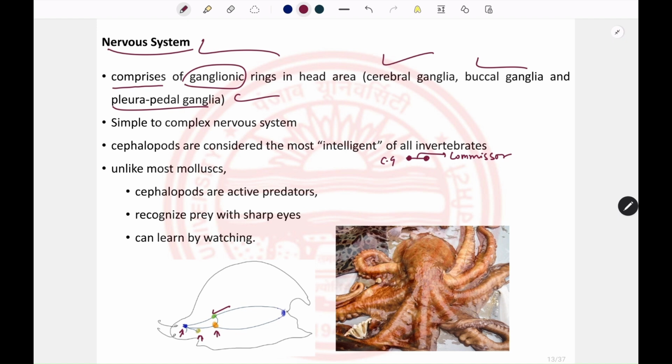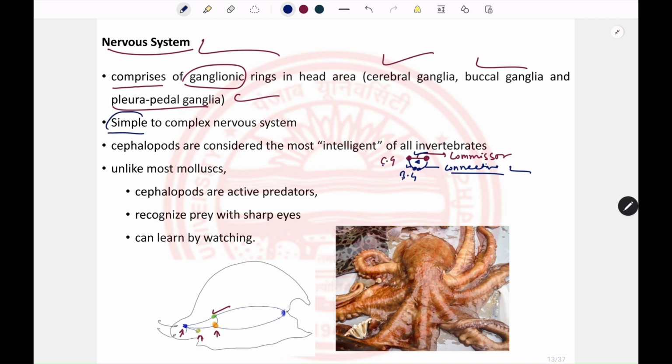And if two dissimilar kinds of ganglia are joining together, that is known as a connective. So if that is the buccal ganglia, this connection will be known as the cerebral commissure, and this connection will be known as the cerebrobuccal connective.